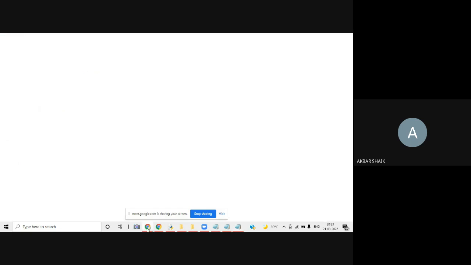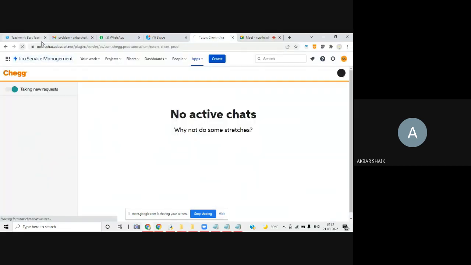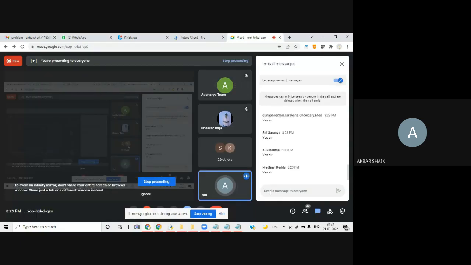I hope all of you understood, right? The definition of exception and exception handling. Please respond in the chat box. All of you getting or not? Please respond in the chat box whether you are getting the concept of exception and exception handling. Okay, right. So we'll see some programs.